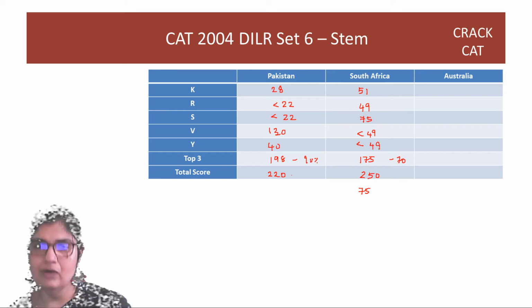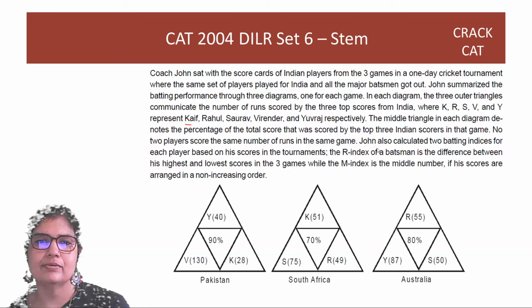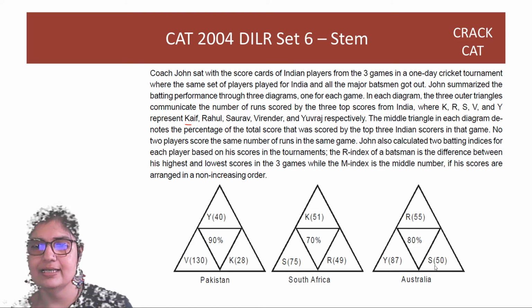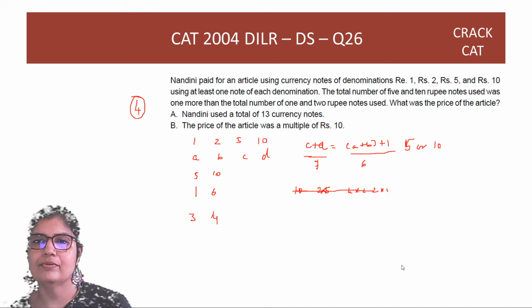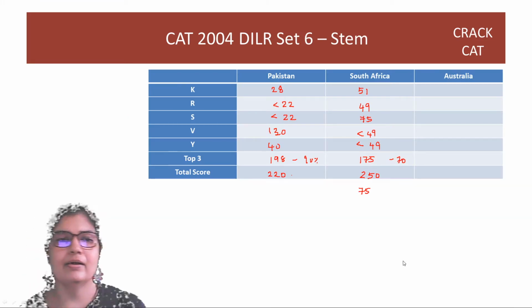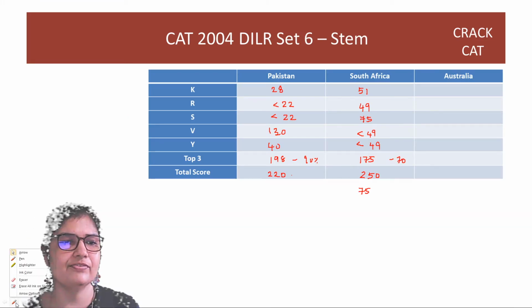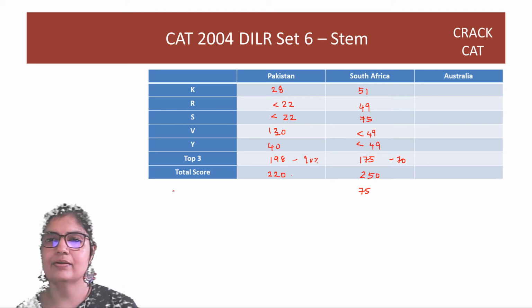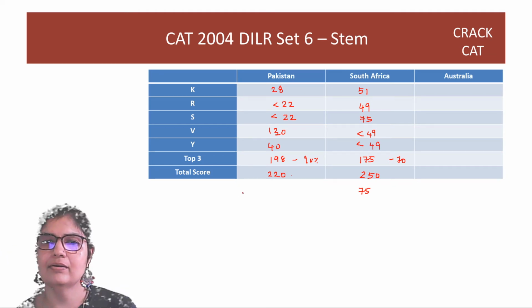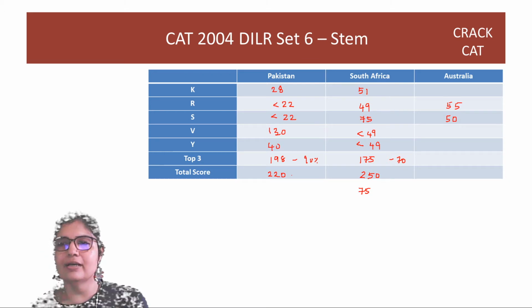Okay. Now Australia numbers. R is 55, S is 50 and Yuvraj is 87.